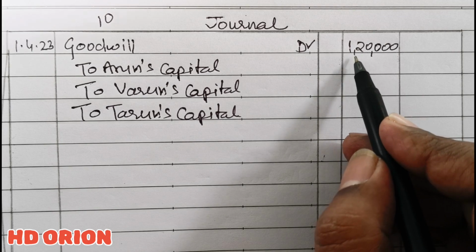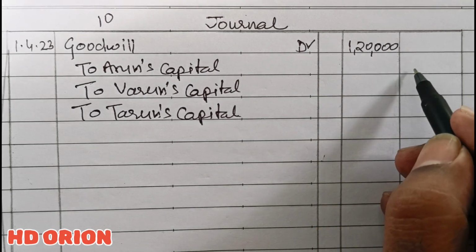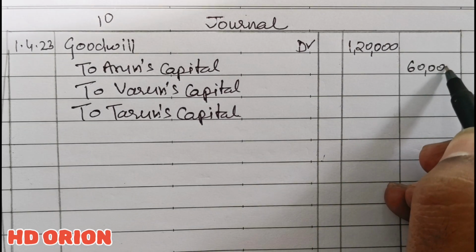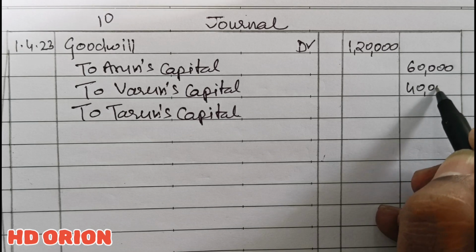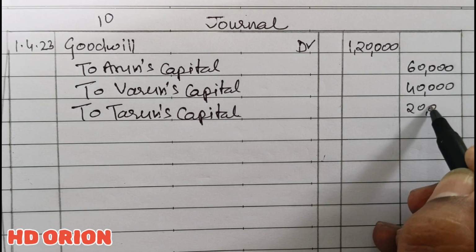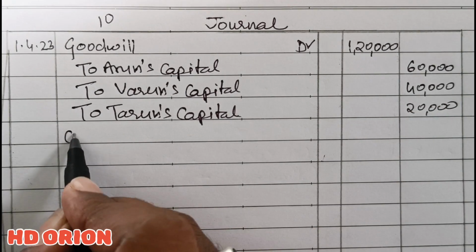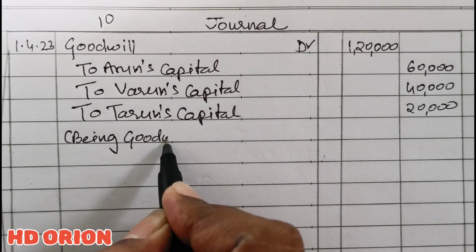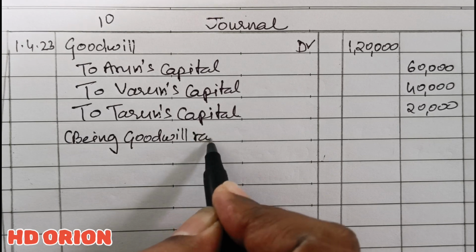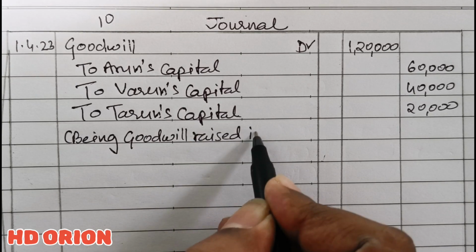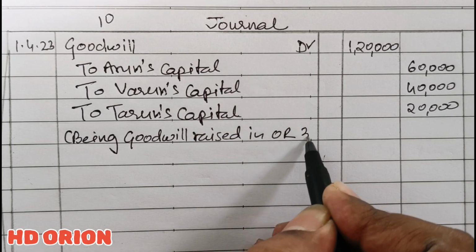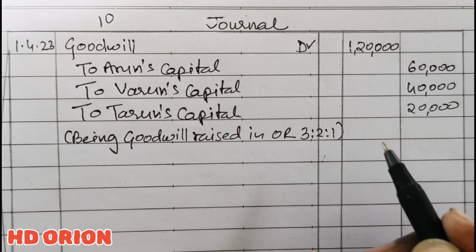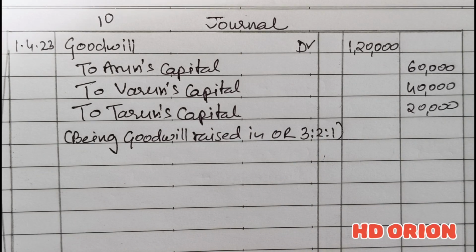So when you break 1,20,000 in 3:2:1, it is 60,000, 40,000, and 20,000 rupees. Being goodwill raised in old ratio, which is 3:2:1. Goodwill is always to be raised in old ratio.